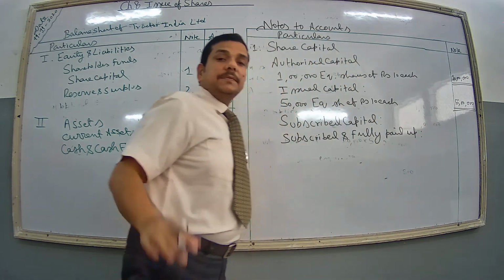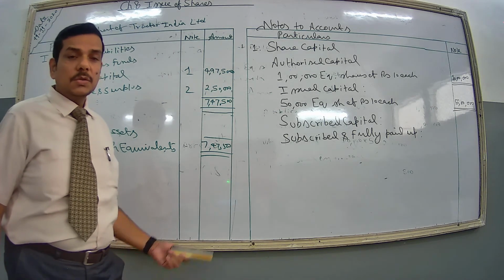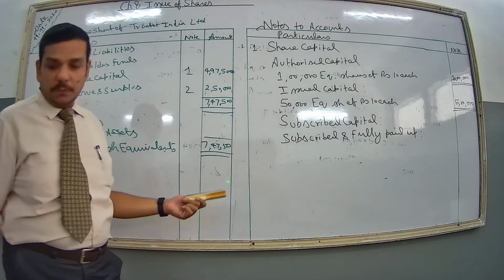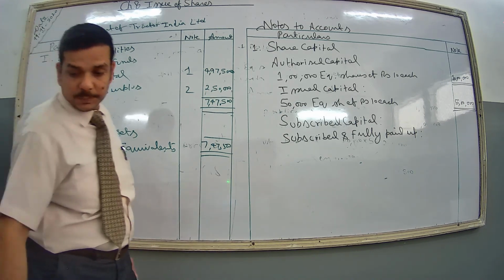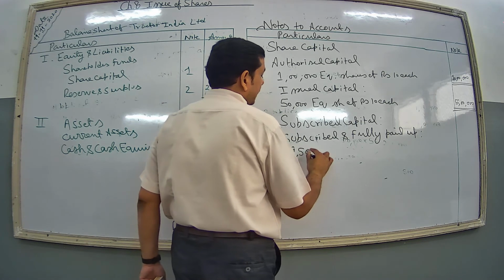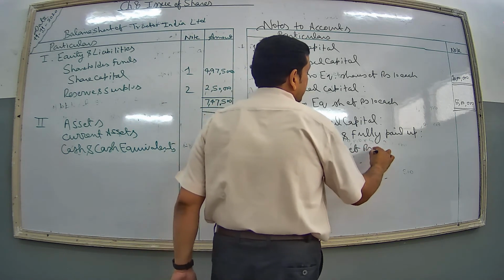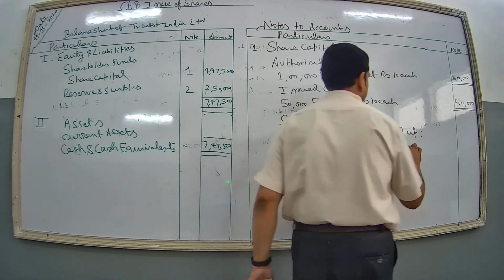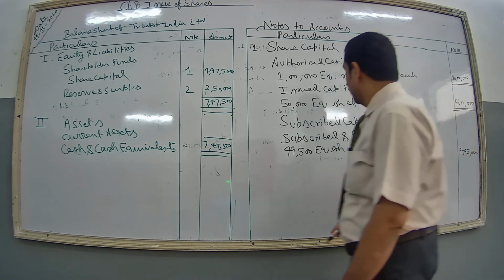Out of 50,000, 500 did not pay the money. Clear? So 49,500 did pay the full money. So we will write it over here: 49,500 equity shares of rupees 10 each, so that comes to 4,95,000. Clear?